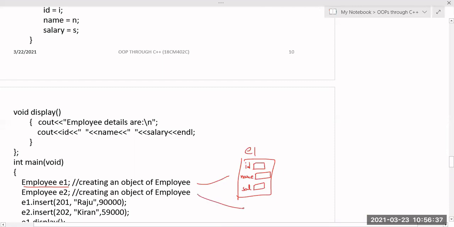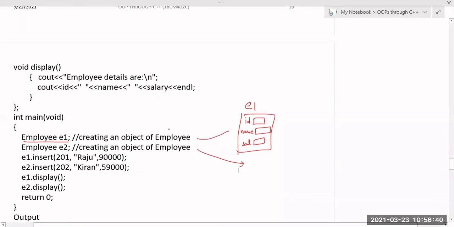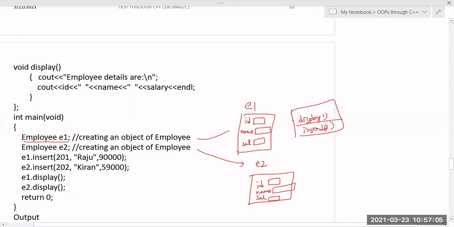This is for e1. In the same manner, whenever you create an object for this particular class, only then will memory be allocated. So e2 is an object. For this also id memory will be allocated, name also 50 bytes, and salary also 4 to 8 bytes. And the common member functions, display and insert, also get memory allocated, but this will be shared. All the objects will share the same copy of the member functions, but they will maintain different copies of the data members inside the objects.